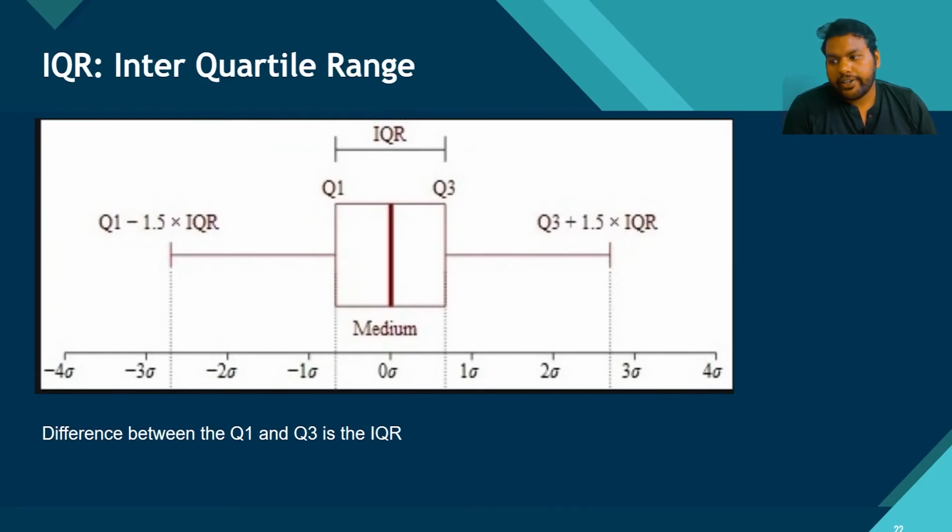Interquartile range is the difference between Q1 and Q3. If we get this difference, then we get the interquartile range. Interquartile range is one of the most important concepts to avoid outliers in the data set. If we subtract the Q1 quartile from the Q3 quartile, we get the interquartile range. Q3 means 75% of the data and Q1 means 25% of our data. We will study the application of the interquartile range when we study the normal distribution function.